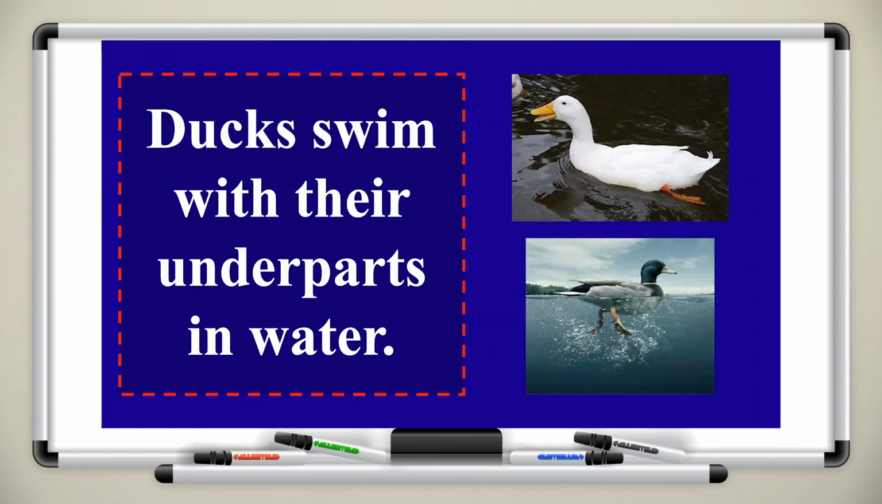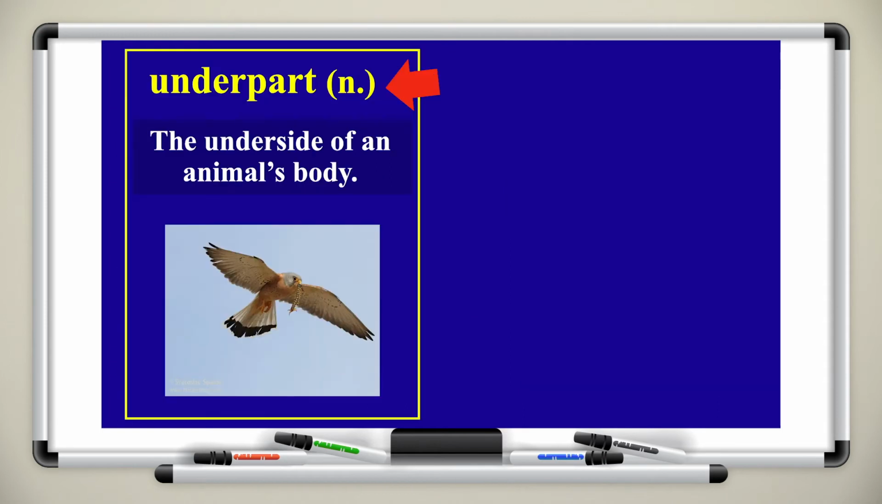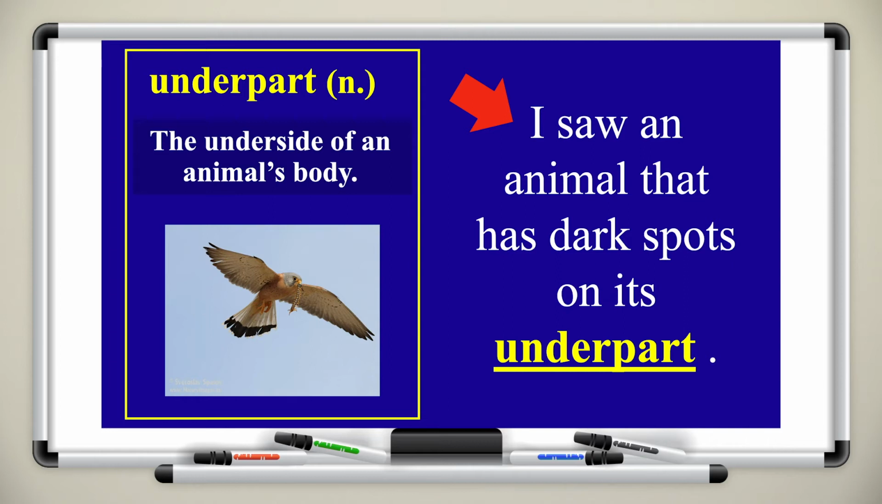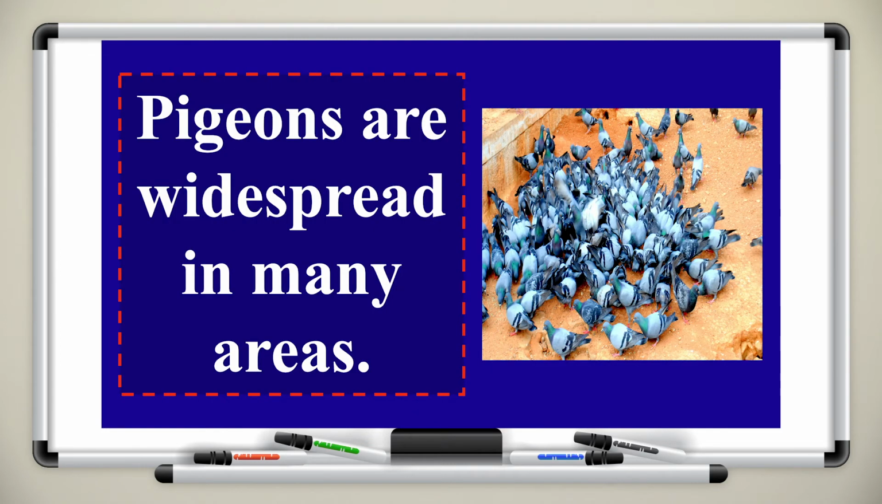Ducks swim with their underparts in water. This is a fun piece of information. Now, what do you think the word underparts means here? Underpart is a noun, and it means the underside of an animal's body. So we have an upper side and we have an underside. For example, I saw an animal that has dark spots on its underpart. Here we have another species of birds, which are pigeons. Pigeons are widespread in many areas, and we know this because we see them every single day.